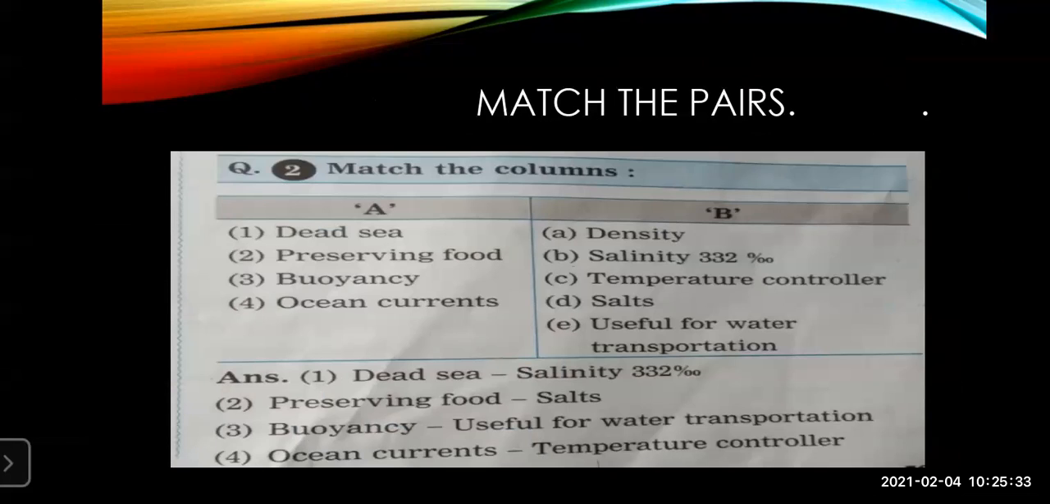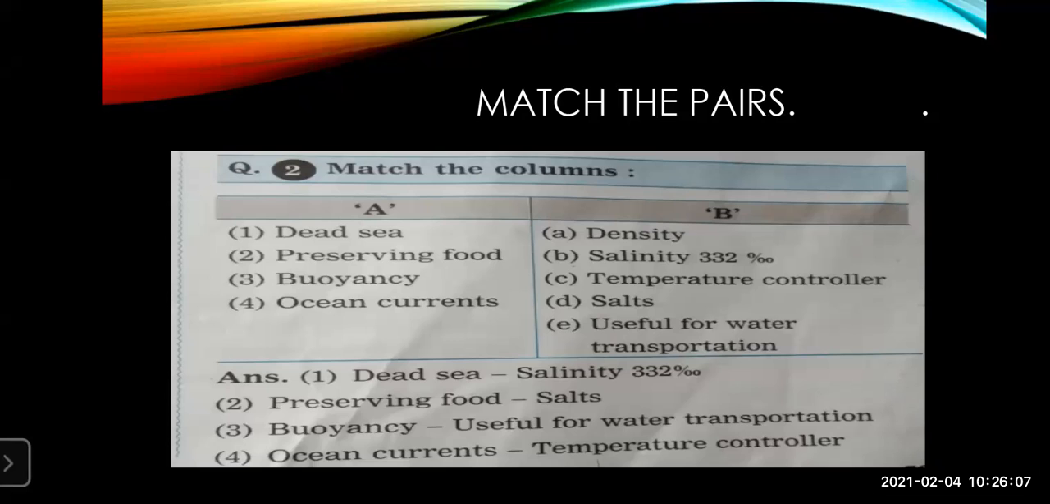Now we'll see the next part, that is match the column. As I told you, match the column comes most of the time. It comes in question number 2. If you answer all 4, you will get 4 marks, and it is very easy for you to get 4 marks. So what you have to do is study all the match the columns which are given at least below the lesson. Apart from that, you can take a look in the digest also, and in the reference books for extra study.